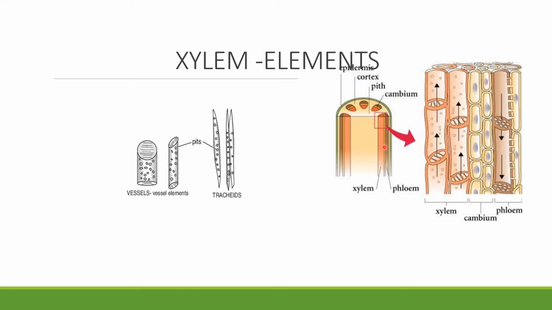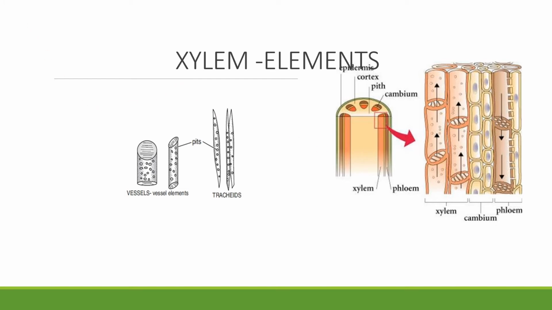So this you can see in this picture also. So these are xylem, tracheids and also vessels. And also you can see phloem here.